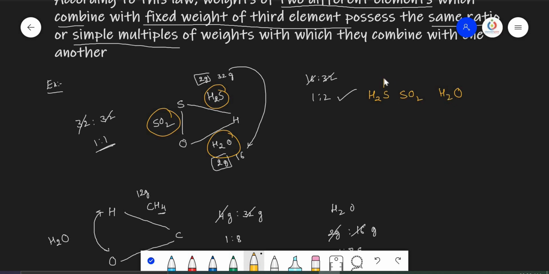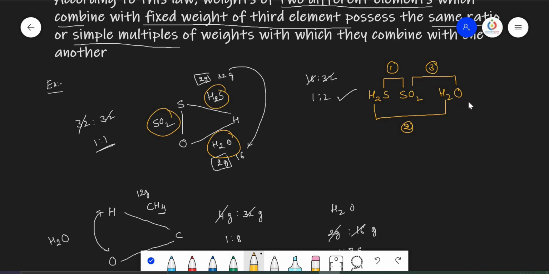In these three compounds, see, these two compounds are having the sulfur. The third compound should not have the sulfur again. Okay. And of these two compounds, this is one pair, the second pair is having only hydrogen, and the third pair is having only oxygen. So like this we have to check. First combination, second combination, third combination. So three pairs. There are three compounds with only three elements. Here H2S, SO2, H2O.